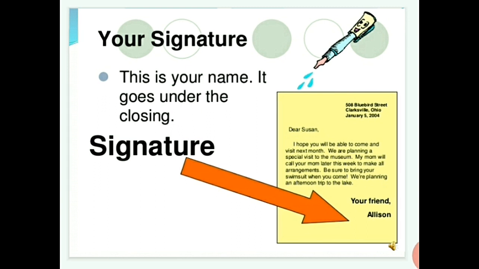That is your signature. Now I'm going to show a complete informal letter. Here are the sender address, date, salutation, body of the letter, subscription and signature, and at last the address on the envelope. Same as in a formal letter, in an informal letter also there is the sender address, date, salutation, body of the letter, subscription and signature.